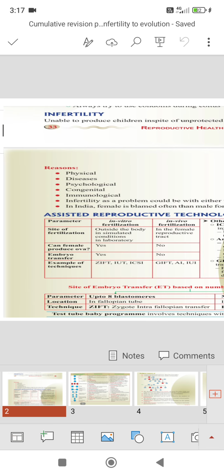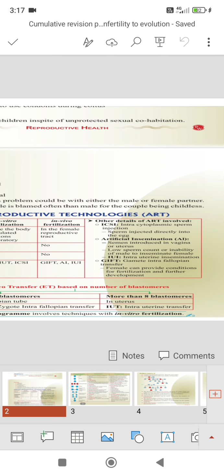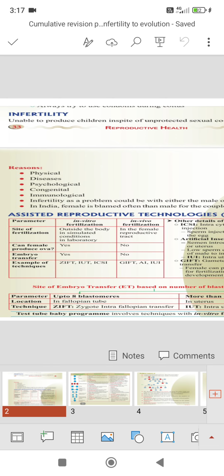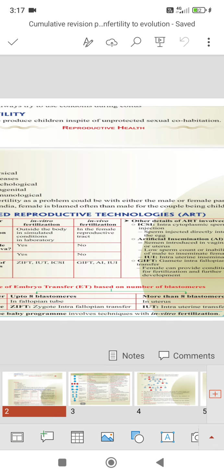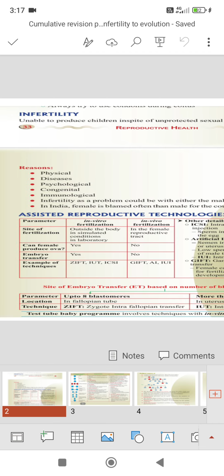Coming to the examples, examples of in vitro fertilization are ZIFT, zygote intrafallopian transfer, IUT, intrauterine transfer, and ICSI, intracytoplasmic sperm injection. These three are the best examples of in vitro fertilization. What are the examples of in vivo? GIFT, gamete intrafallopian transfer, artificial insemination, and intrauterine insemination. These three are the best examples of in vivo fertilization.